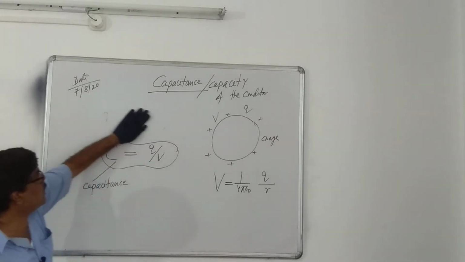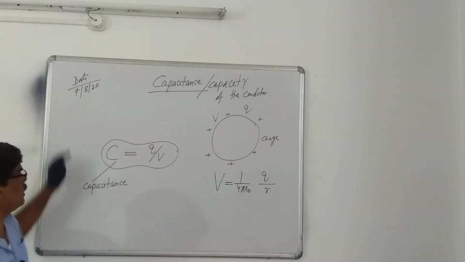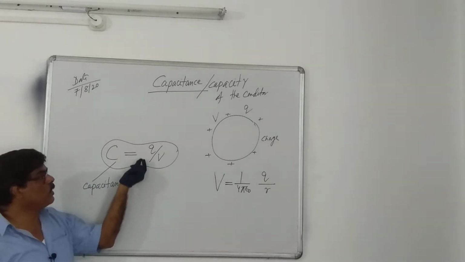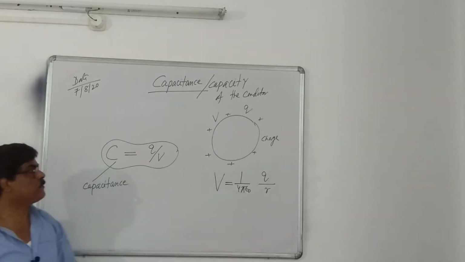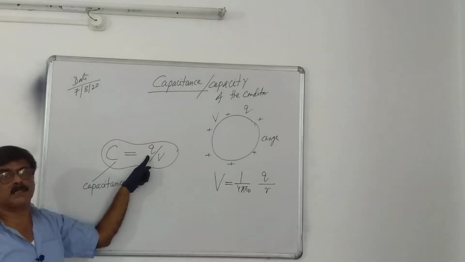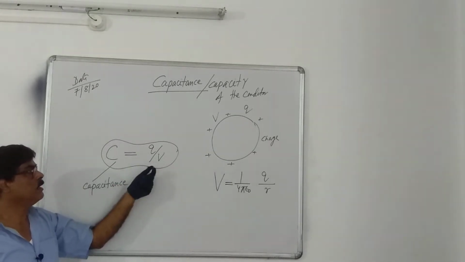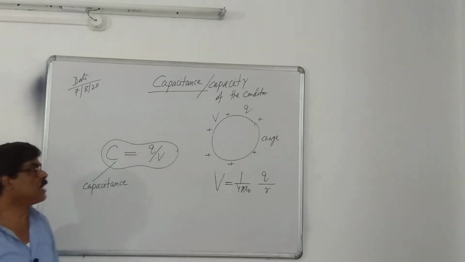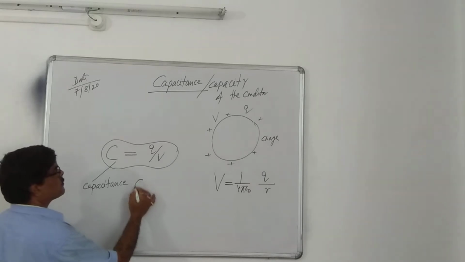Now, how can you define the capacity of a conductor? The capacity of a conductor is defined as the ratio of the amount of charge contained by the conductor to the potential of that conductor. It is also defined this way.